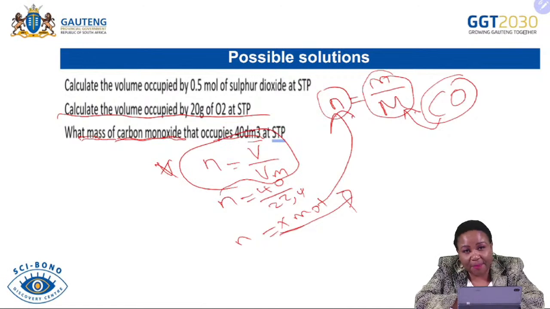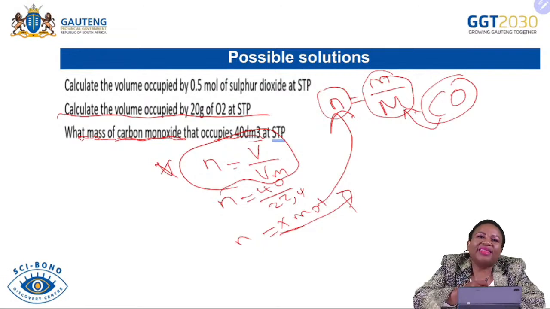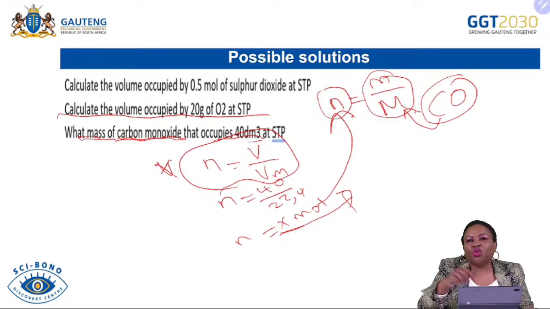So if you don't know the starting point of these calculations, it might be very difficult to do the complex stuff, whereby you'll be given too much information and you still need to use these basics to be able to do those stoichiometric calculations.